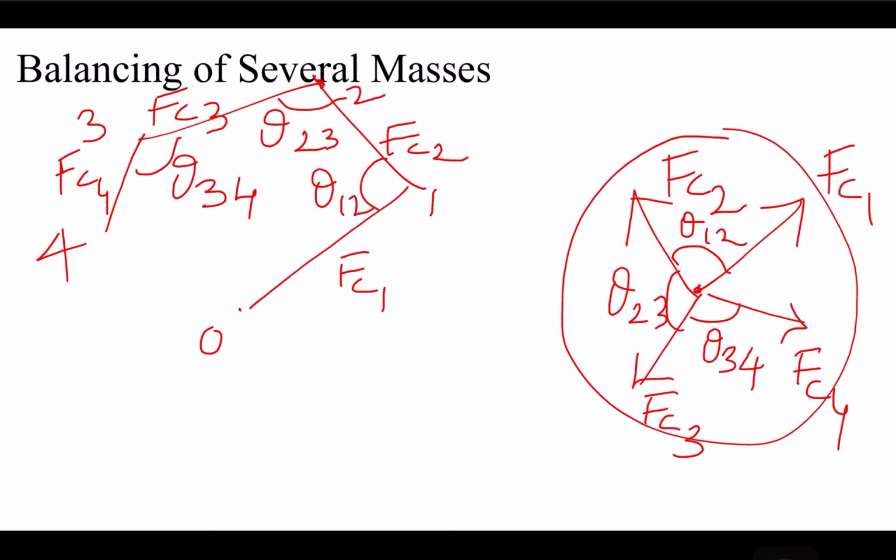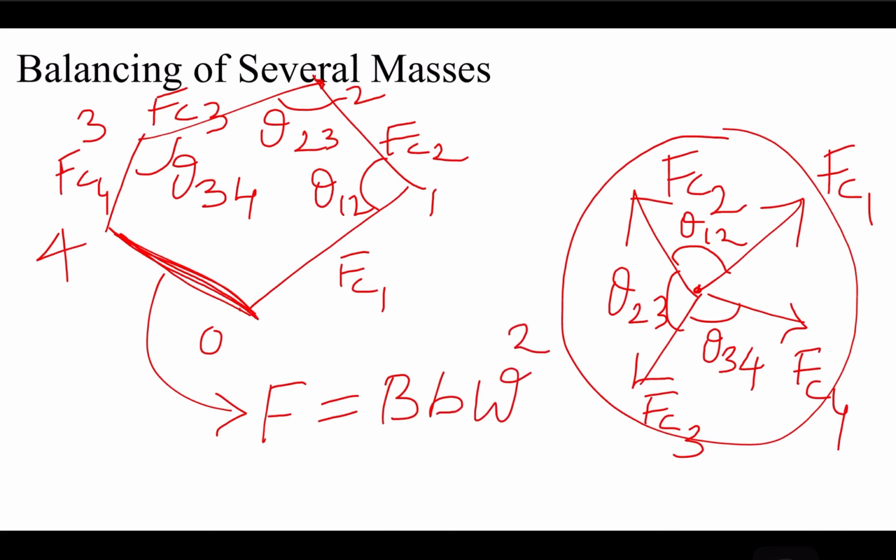The last joining line, did you see, this one. This line represents the resultant force F, which is being equated to capital B small b omega square. This is your polygon law. If you remember, here the angle is theta, the orientation. Right? This is how we can find the magnitude of the resultant force by using either the graphical approach or the analytical method. Using either method, we need to find it.